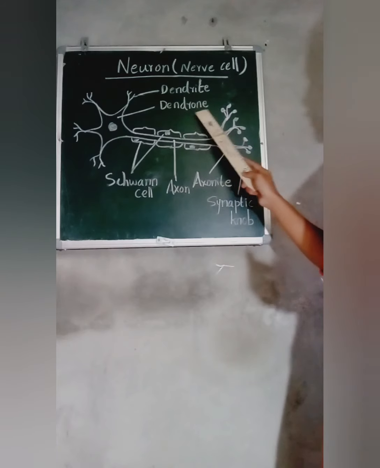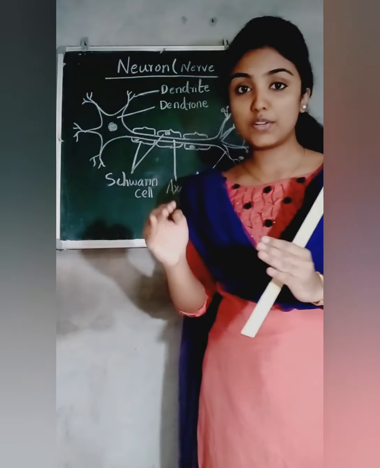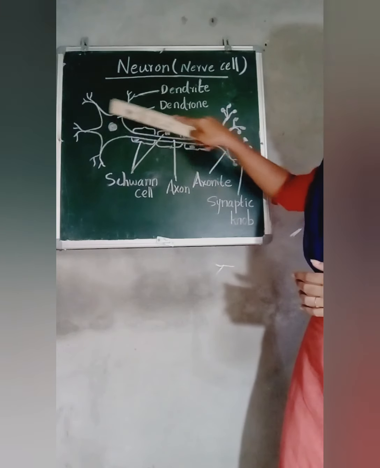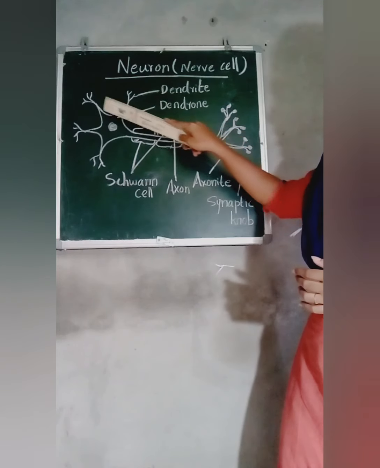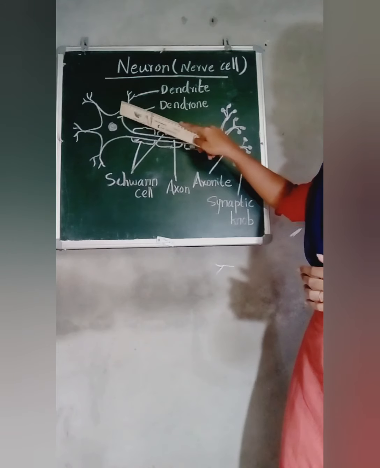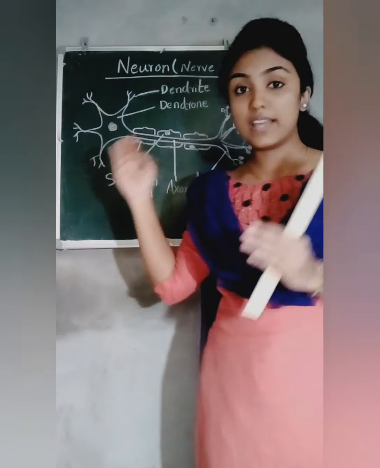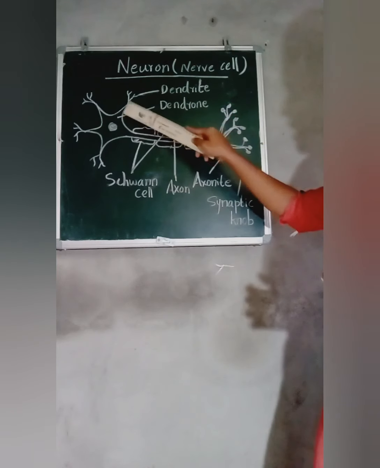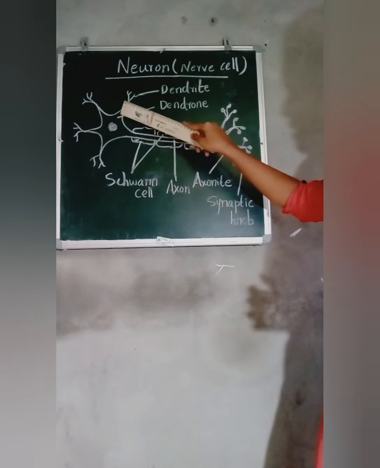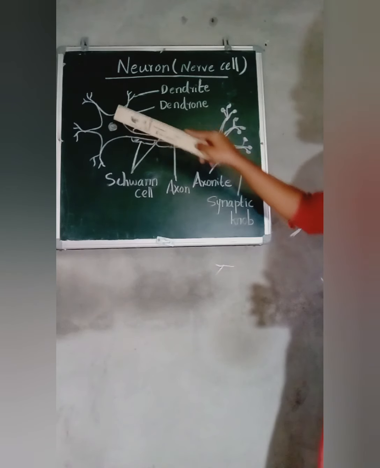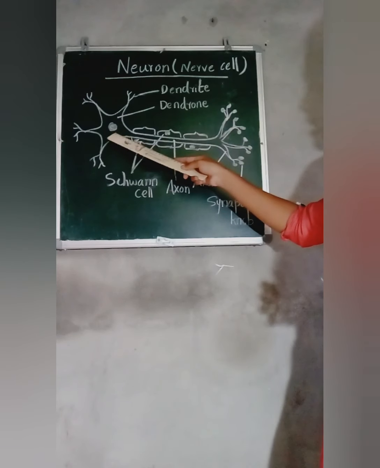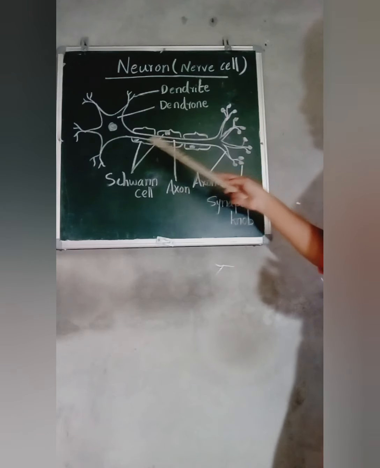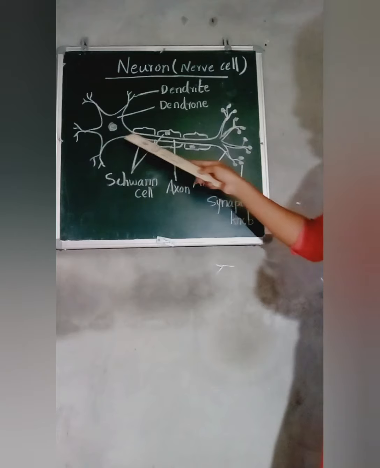Then what is the function of dendron? We know that dendron is a short filament of the cell body. This is the cell body. So dendron is the short filament of the cell body, and the dendron carries impulses from dendrite to the cell body, and then the cell body receives the impulses and it is transmitted through the axon. So we know that the next part is axon.